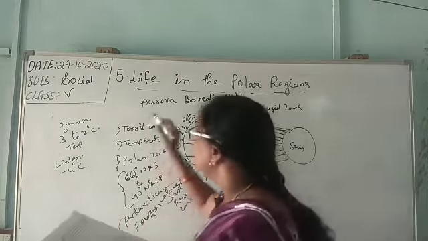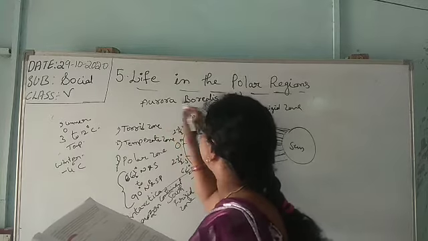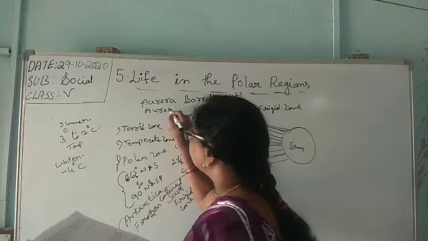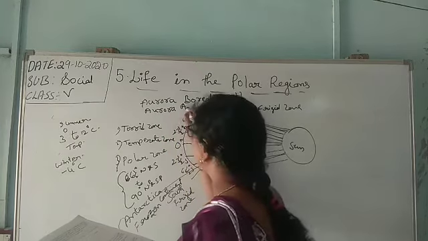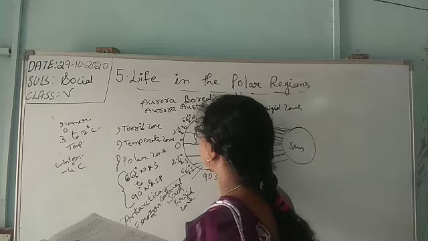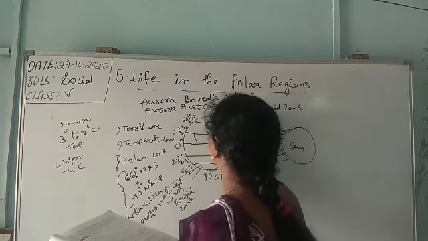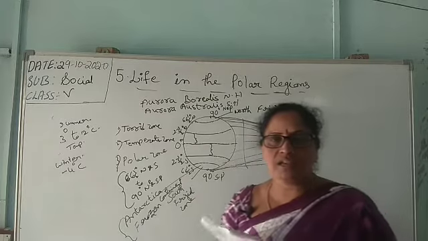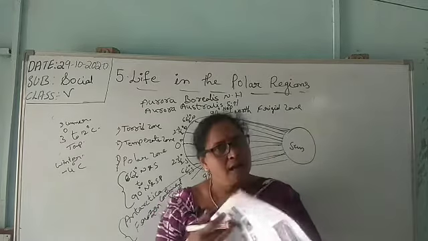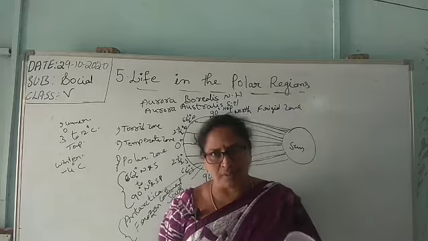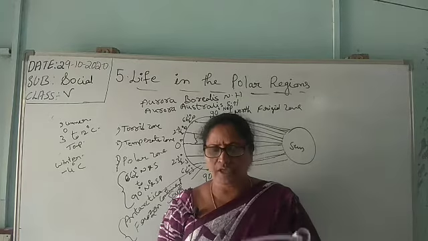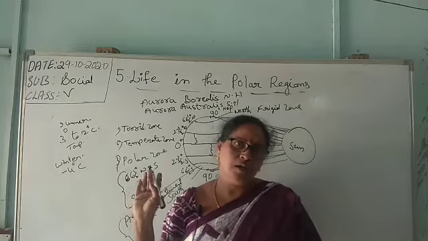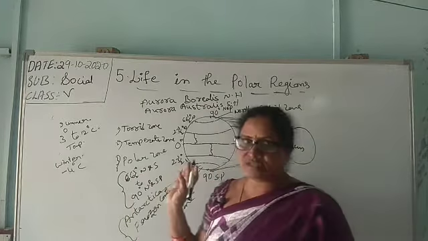It is called aurora borealis in the northern hemisphere and aurora australis in the southern hemisphere. These are the names. By these, the polar regions are lightened even in the night hours, sometimes in the summer season. The winters are very dark. In summer the regions are lit by this aurora borealis and aurora australis.